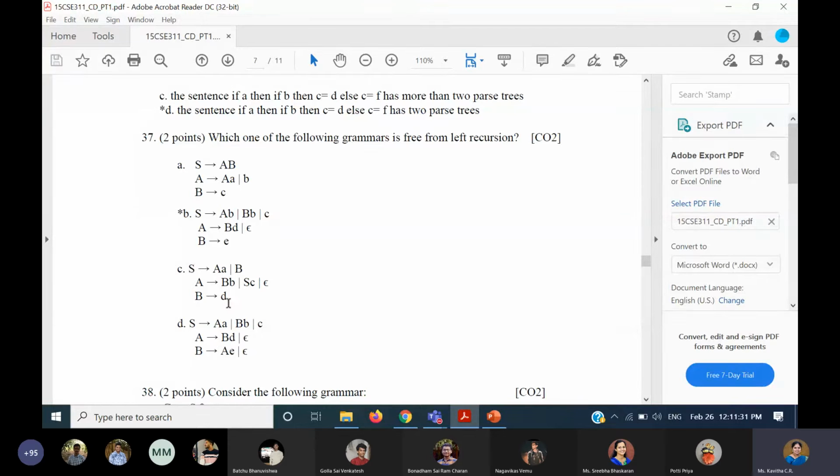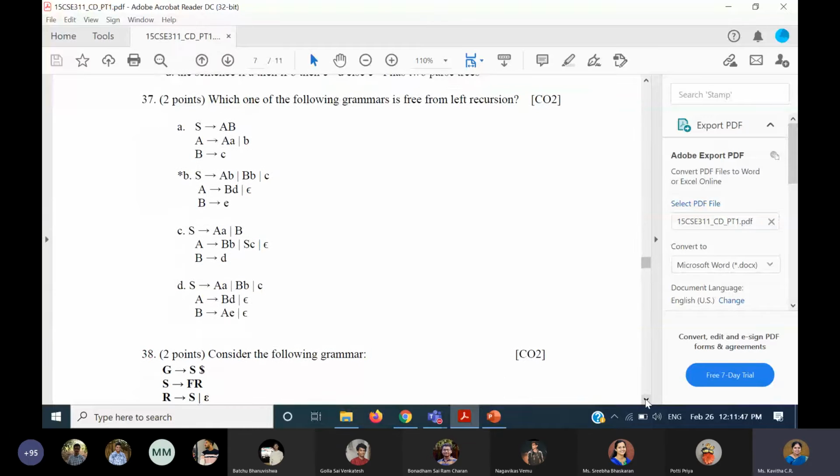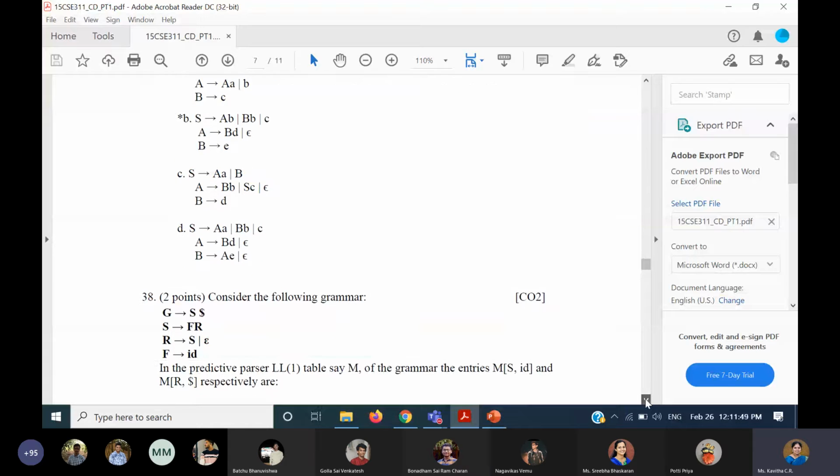So it is left recursive. Similarly, option D also has left recursion indirectly, where when you substitute for B in the rule A in the first option, you'll get indirect left recursion. So only option B does not have left recursion.